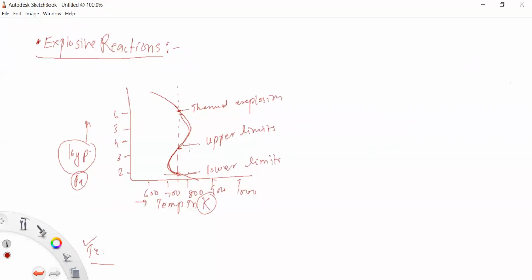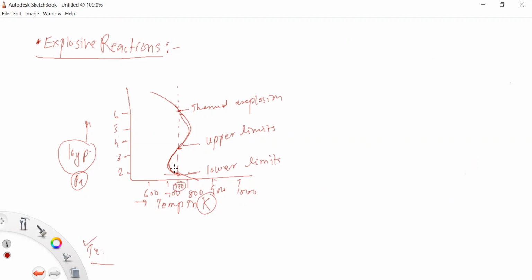So just keep in mind that outside the explosion region, the mixture reacts smoothly. Outside the system, your temperature is less. When it is 750 or 730, above this 730, your reactant becomes explosive.